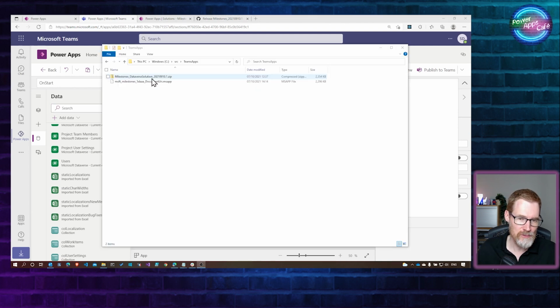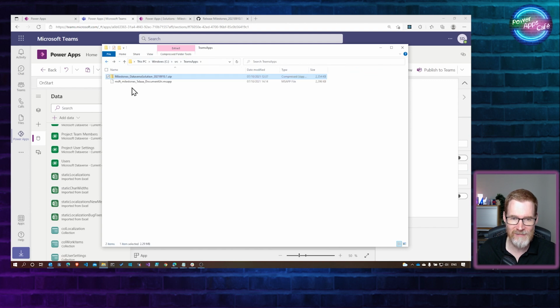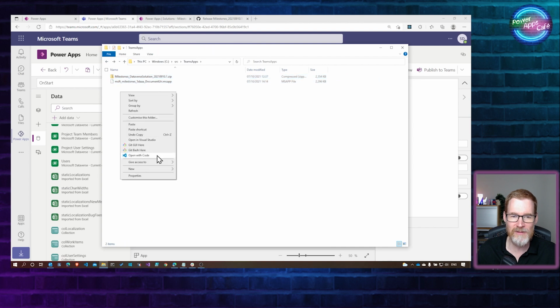So here's the solution that I downloaded from GitHub. And if you open that, it's a standard Dataverse solution. But if you open up the Canvas app, you can see that it's got the Milestones MS app. There are obviously other ways of getting hold of that MS app, but what I've done is I've just extracted it from the zip. And I'm going to open that up with VS Code.